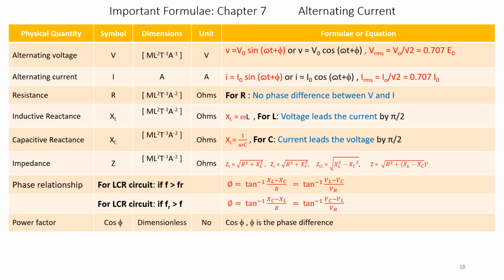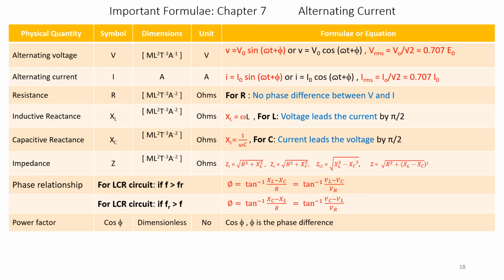In case of an inductance and capacitance circuit, Z is equal to under root XL square minus XC square. And for an RLC circuit in series, Z is equal to under root R square plus within brackets XL minus XC whole square.